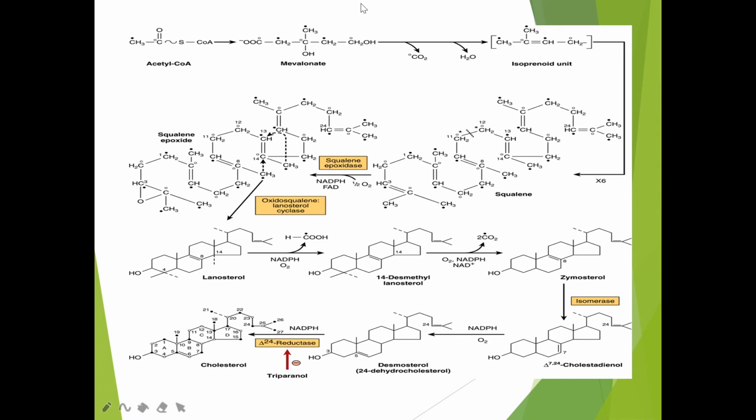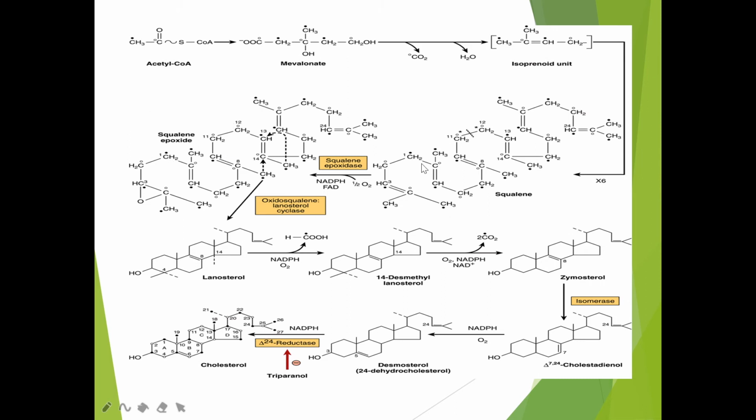Now, this squalene will undergo cyclization. It will undergo oxidation as well as cyclization. In the presence of the enzyme squalene epoxidase, squalene will be converted into squalene epoxide. There is no ring closure here in the squalene epoxide.